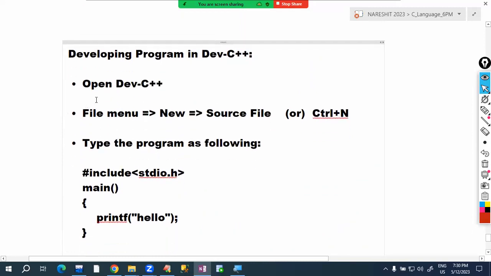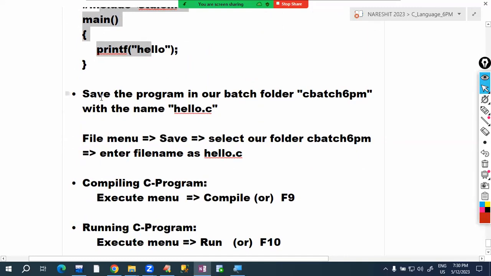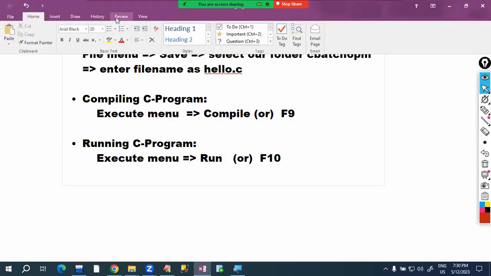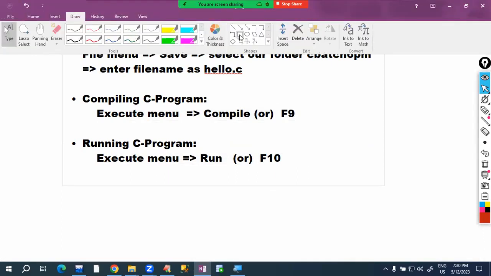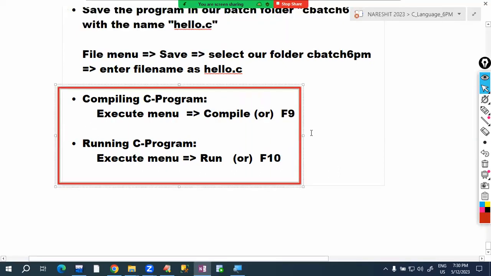So very clearly, I typed this for your reference. Open Dev C++, open a new file, type the program, save it in so and so location, compile the program using the Compile option in the Execute menu, then run it using the Run option. Instead of following these last two options, there is one more option in the Execute menu.